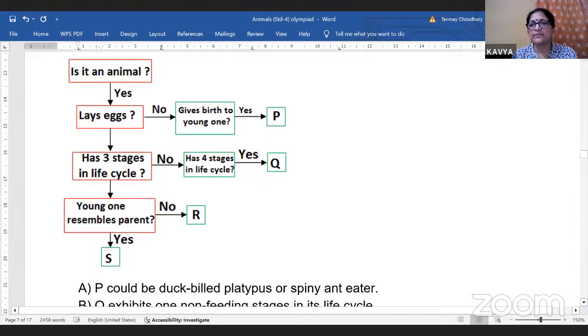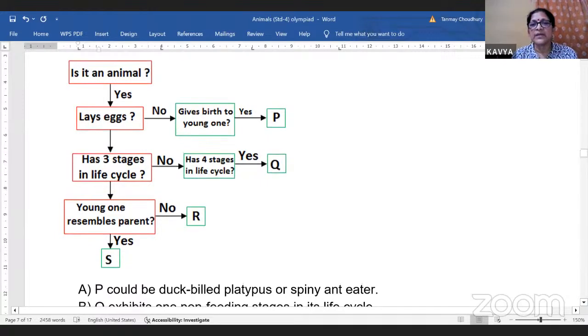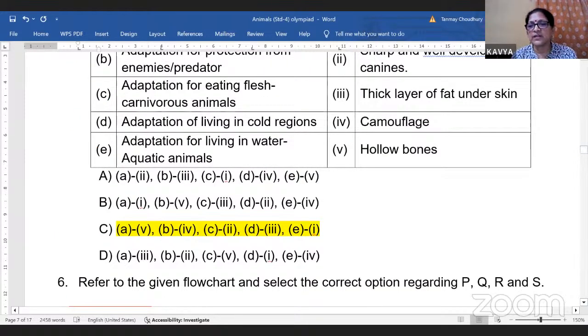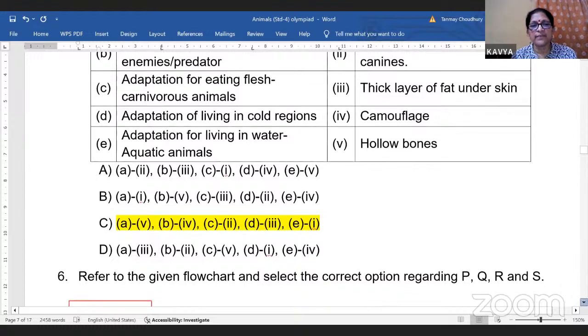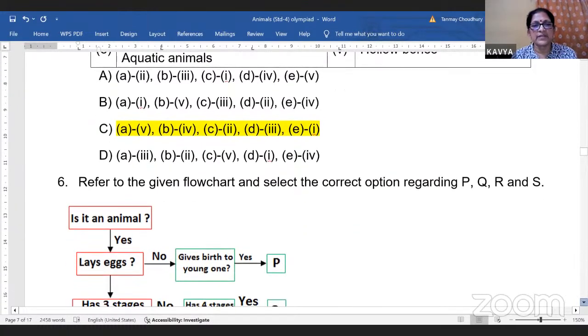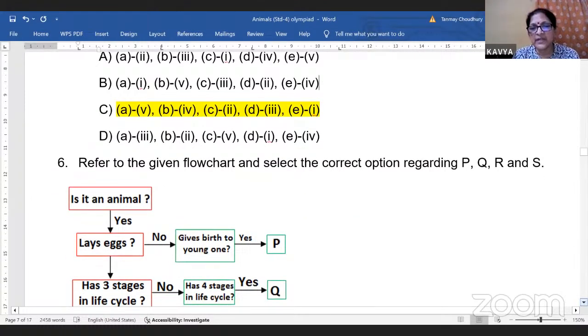Is it an animal? Just next to it is the option written. Is it an animal? Yes. If it is an animal, it can lay eggs or it can give birth to young ones. So it is an animal, it lays eggs? No. It gives birth to young ones? Yes. So P will be an animal that gives birth to young ones. So it can be a viviparous animal.